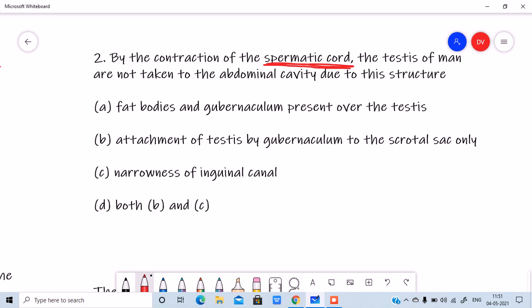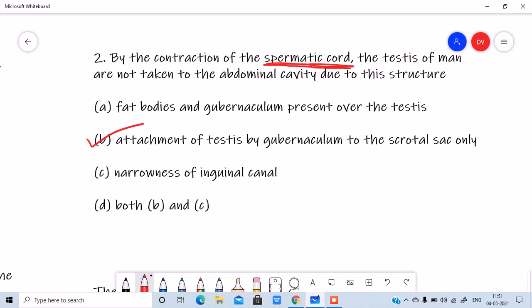So guys, what do you think? When the spermatic cord contracts, the testis is not taken to the abdominal cavity because the testis is already attached to something, right? So what is the answer here? Attachment of the testis by gubernaculum to the scrotal sac only.